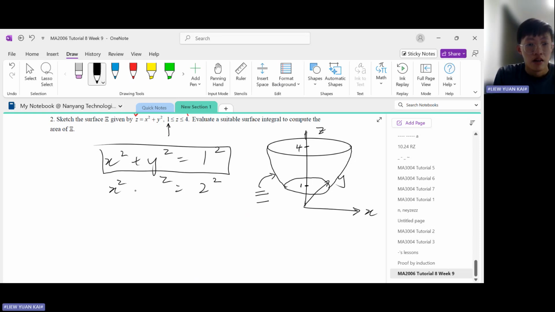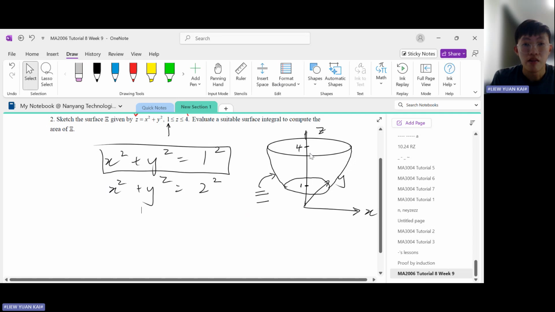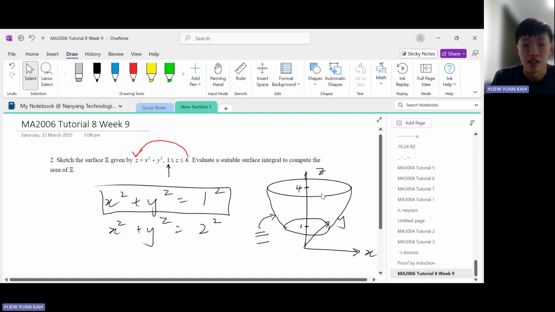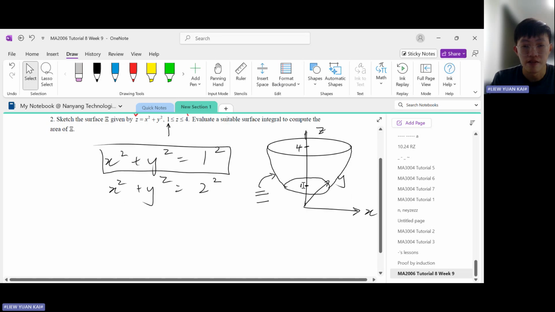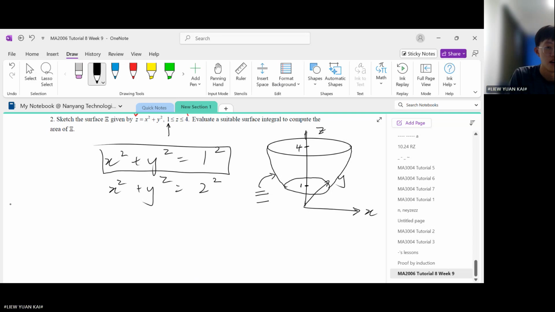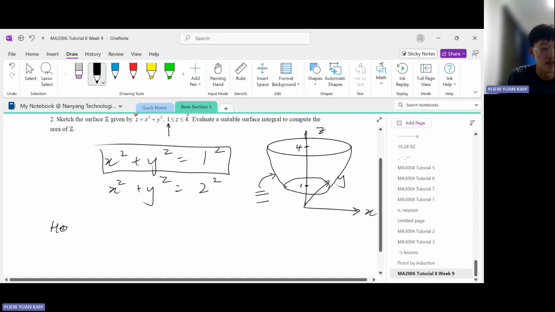What do they want? They want us to calculate the surface area of psi. To do that, we need to know how to calculate surface integrals. Let me show you the steps to calculate surface integrals.